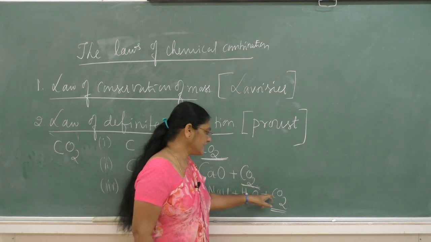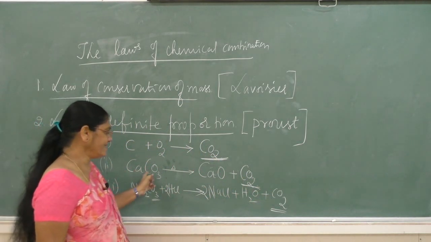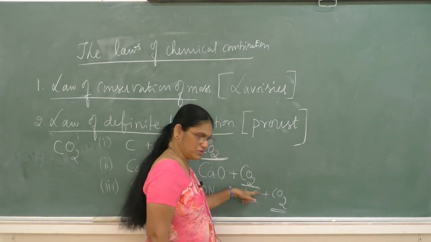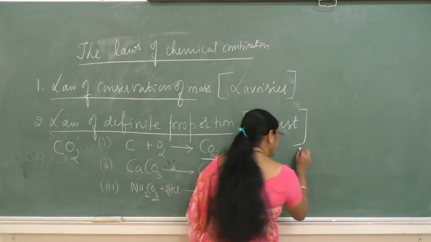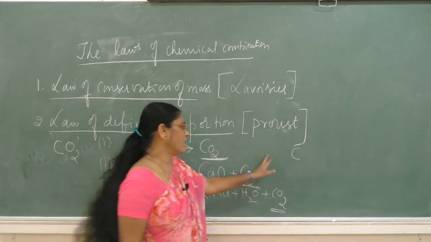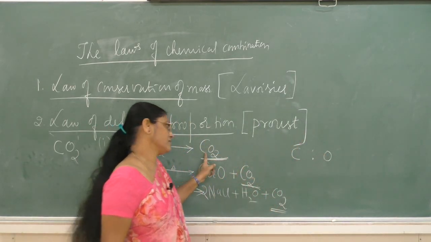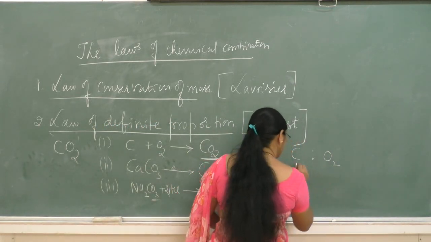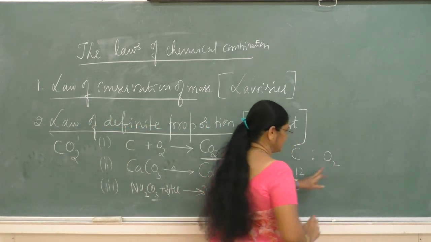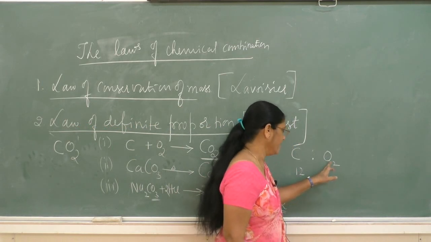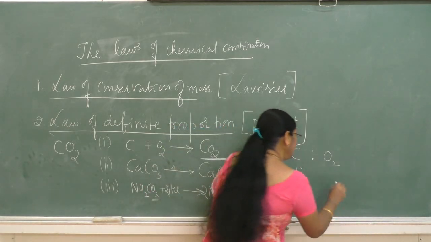This carbon dioxide is obtained from 3 different methods, so does it have a definite proportion or different proportions? The atomic mass of carbon is 12 and the atomic mass of oxygen is 16, but 2 atoms of oxygen are involved in the formation of carbon dioxide.